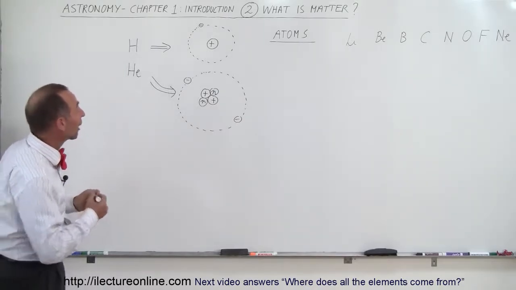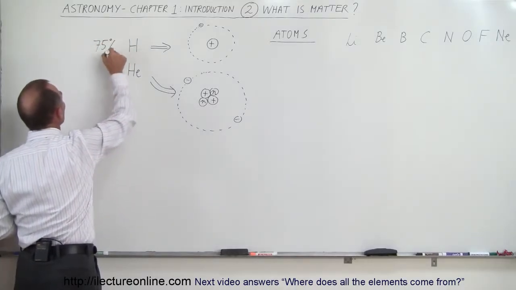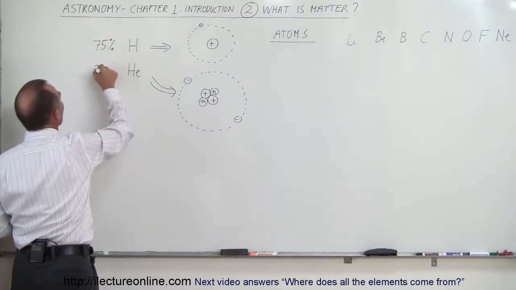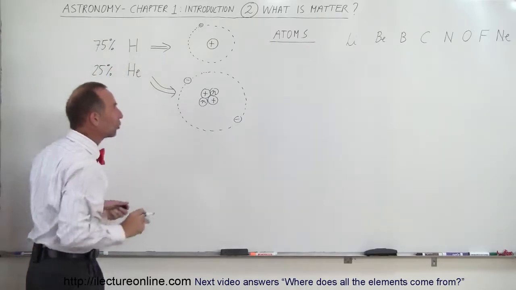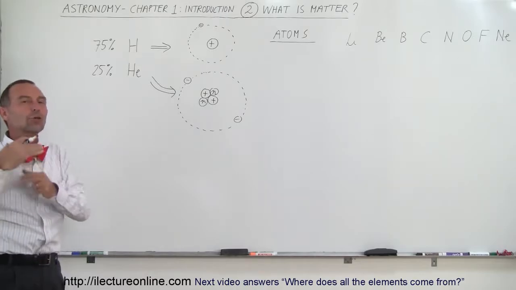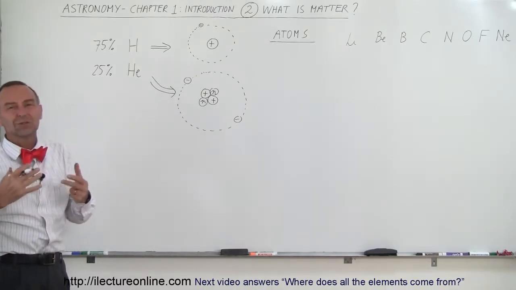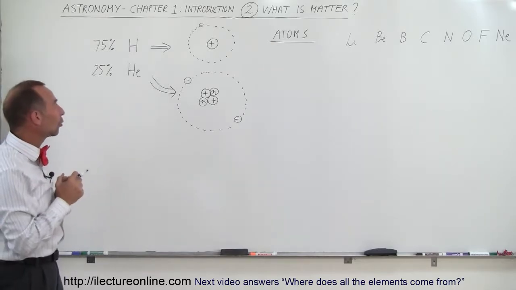or helium. It turns out that hydrogen makes up about 75% of the whole universe, and helium makes up about 25% of the whole universe. They add up to 100%, of course, but that's not quite the totality of all the matter in the universe. Together, hydrogen and helium is about 99% of the total mass.